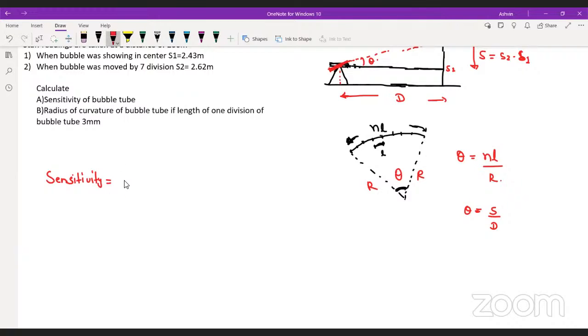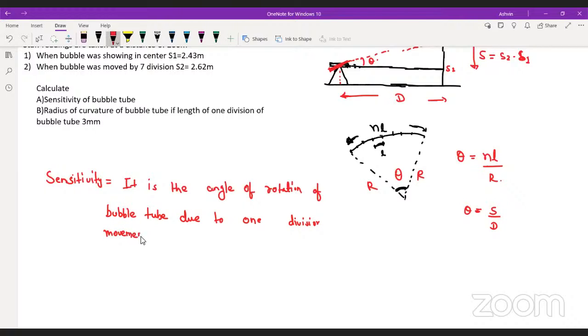Sensitivity is nothing but the angle of rotation of the bubble tube due to one division movement of the bubble. Are you getting it? So this is called sensitivity.